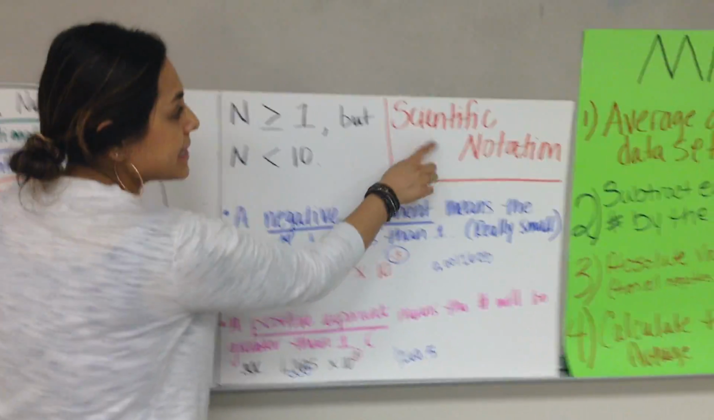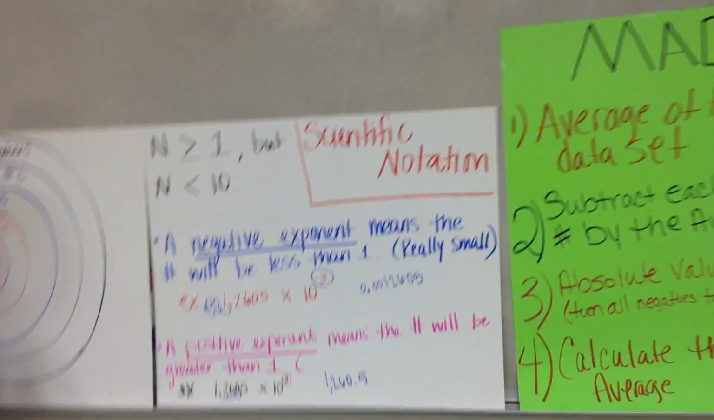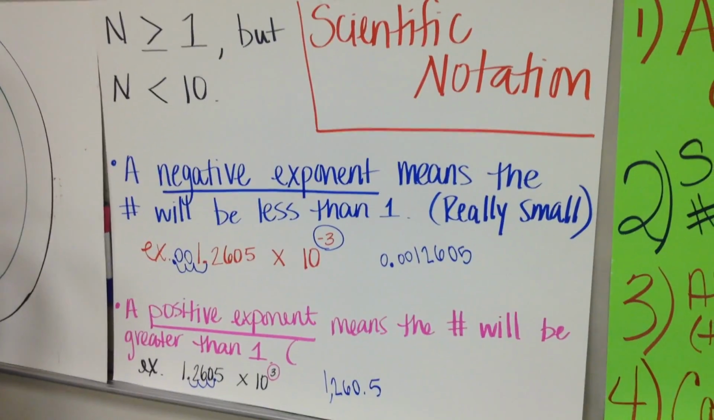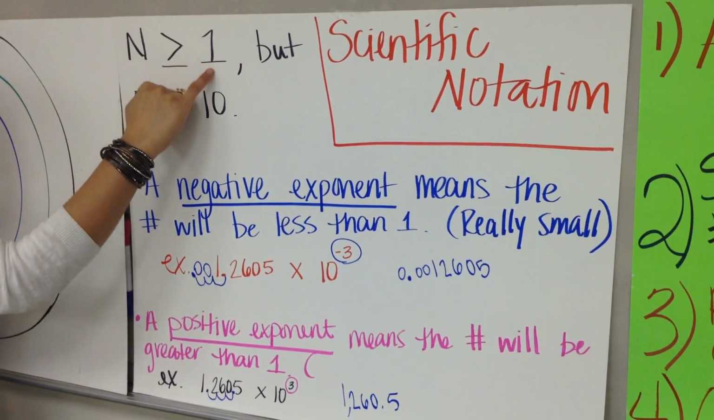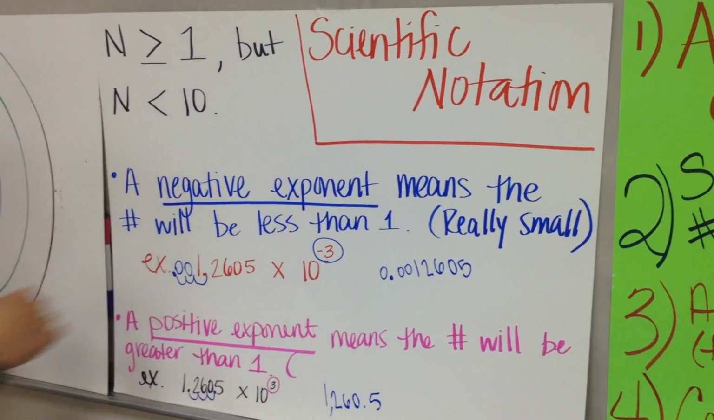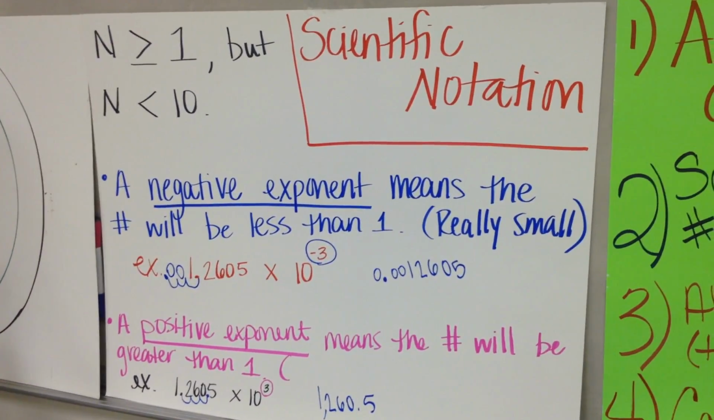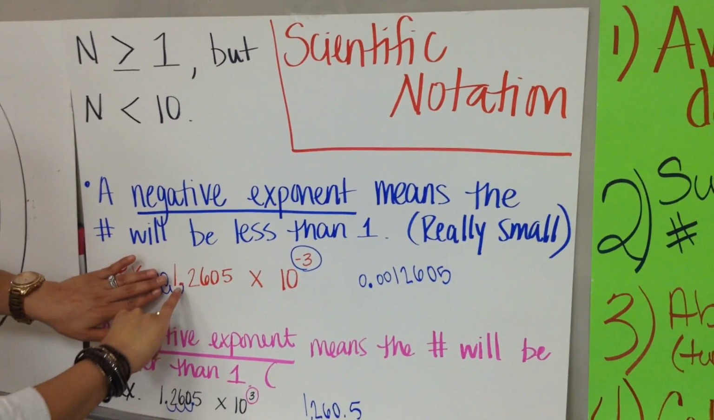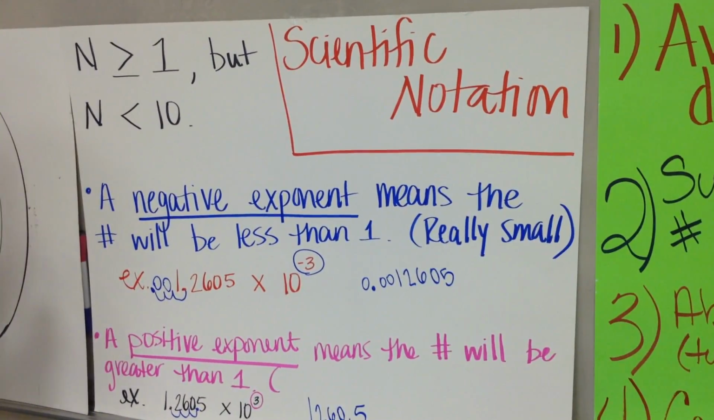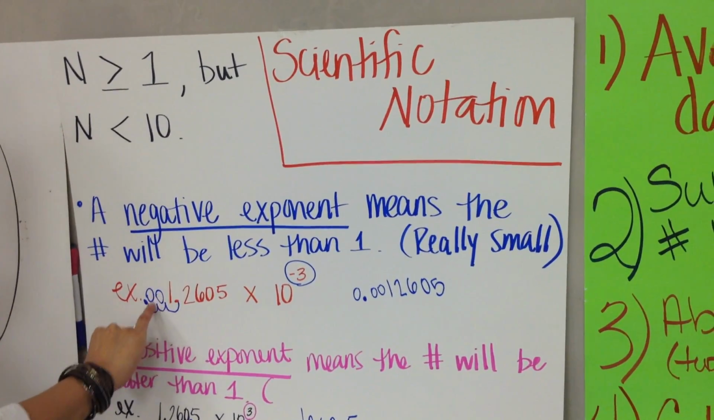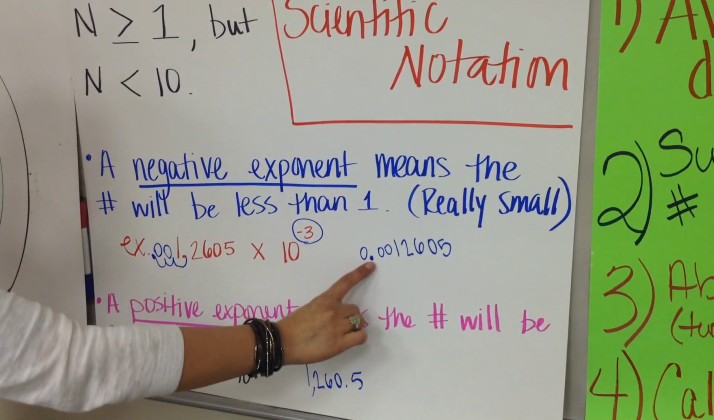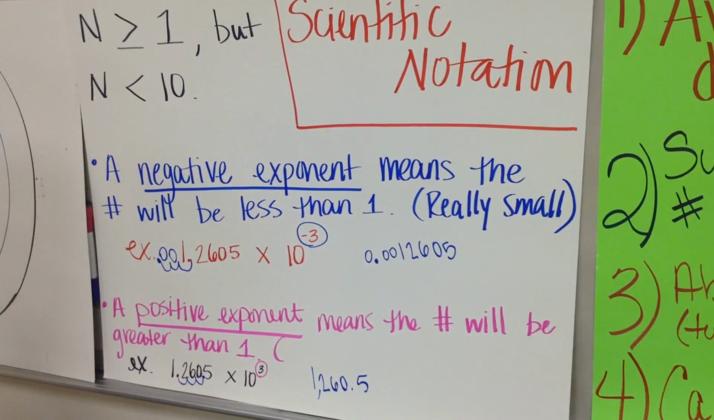Next is the scientific notation. Remember that when you are writing the scientific notation, you guys want the number that you're multiplying by the power of 10 to be greater than or equal to 1, but less than 10, okay? So if you have a negative exponent, that means that the number is going to be less than 1. It's going to be small. So for example here, we have 1.2605 times 10 to the negative third power. So I had to take this decimal point and move it 3 times to the left. And I knew to move it to the left because it was negative. And so this is what that number is going to look like written in standard form.